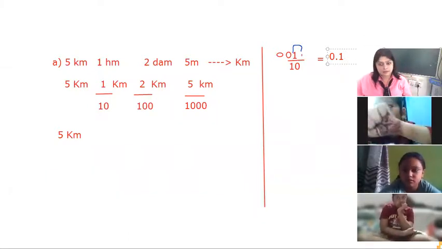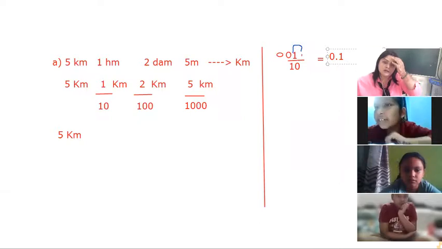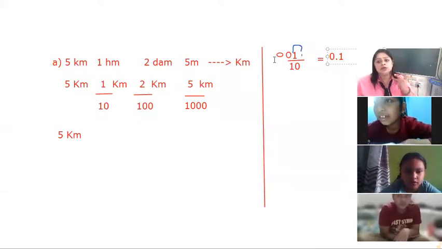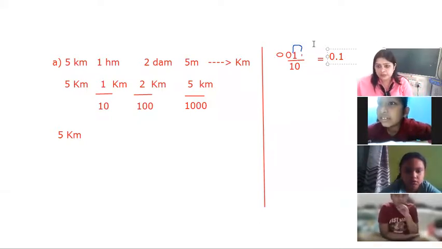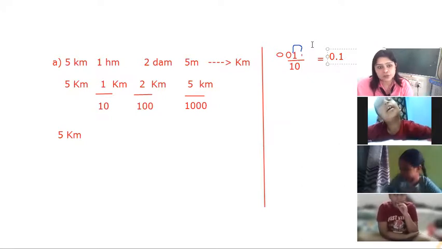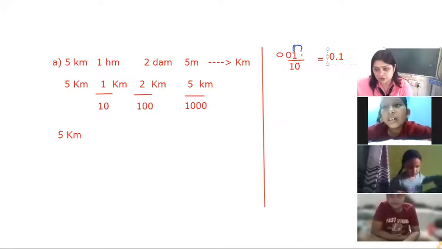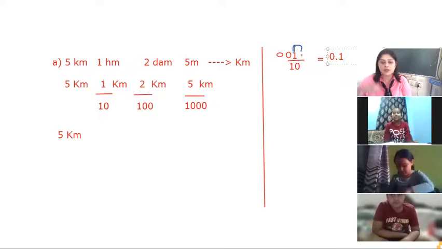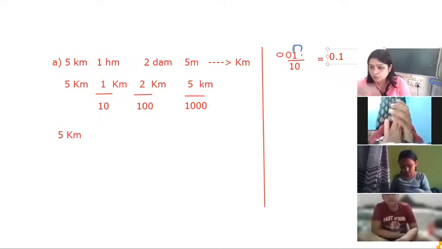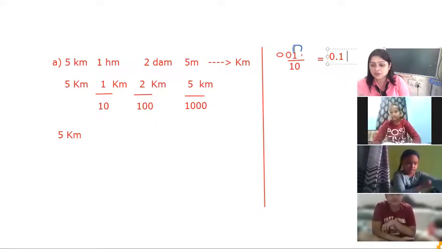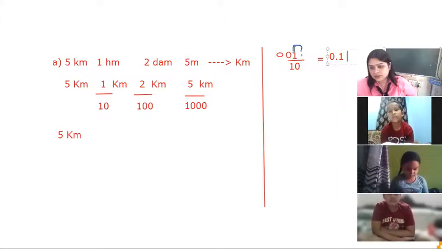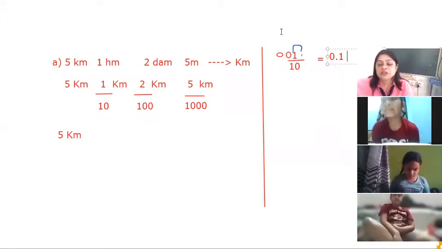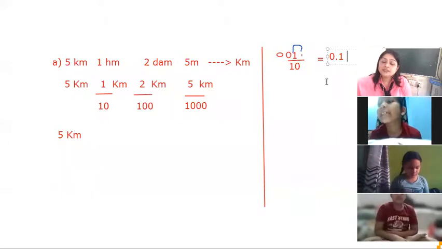And ma'am, what about the 0 beside the 0? Better no need to use that 0. Only as many zeros as are required, we can put only those. If we are requiring 2 zeros, we will use 2. If we are requiring 3 zeros, we will use 3. Is it clear? Okay, ma'am. So this will be our answer.